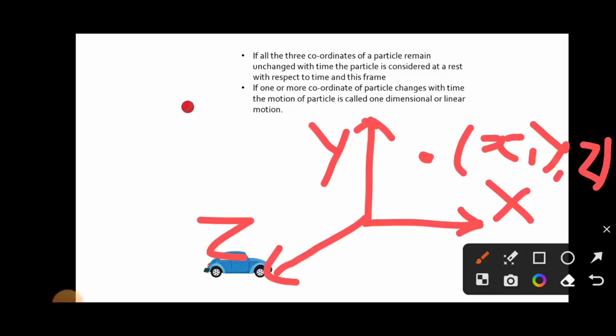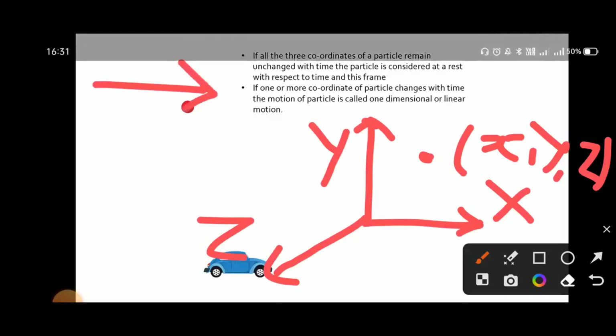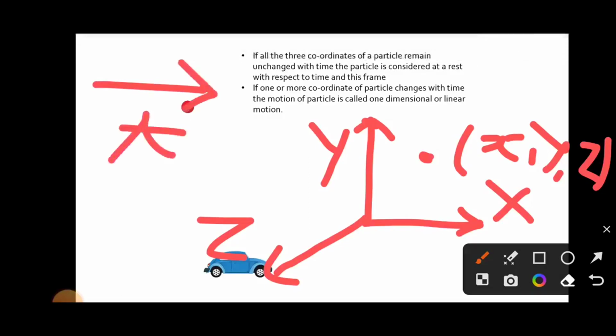If all three coordinates of a particle remain unchanged, not changing with time, the particle is considered at rest with respect to time and this frame.